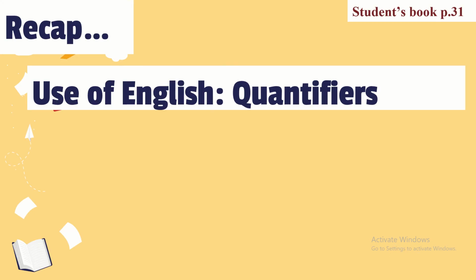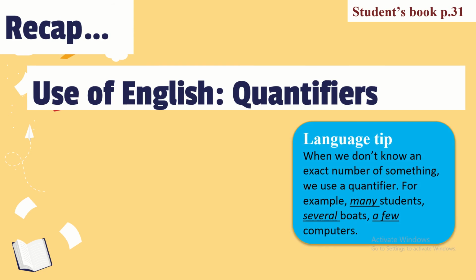In the previous lesson we learned about quantifiers. When we don't know an exact number of something, we use a quantifier. For example, many students, several boats, a few computers. If you remember, we use quantifiers for countable and uncountable nouns. We use different quantifiers for countable nouns and different quantifiers for uncountable nouns. But again, there are some quantifiers that can be used with both countable and uncountable nouns.